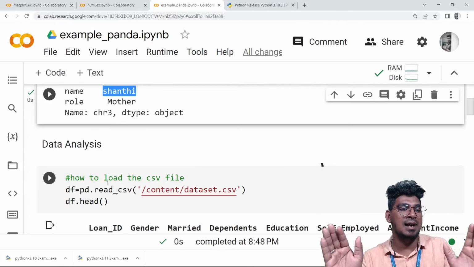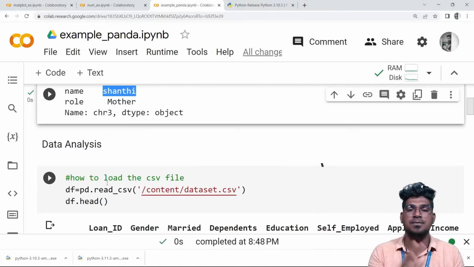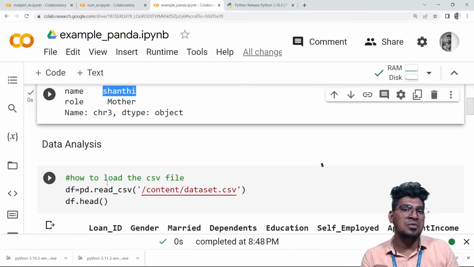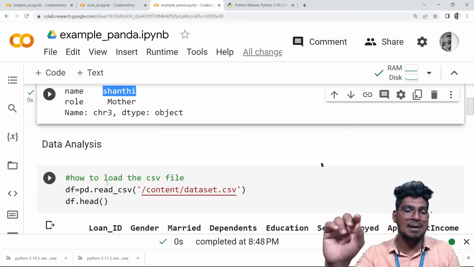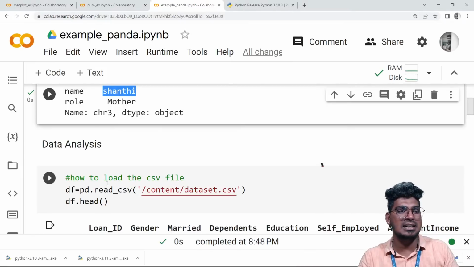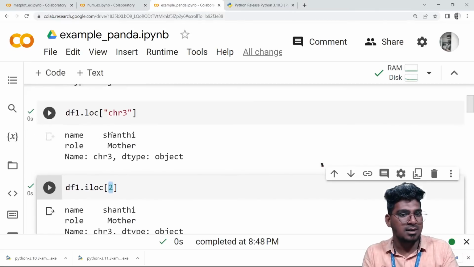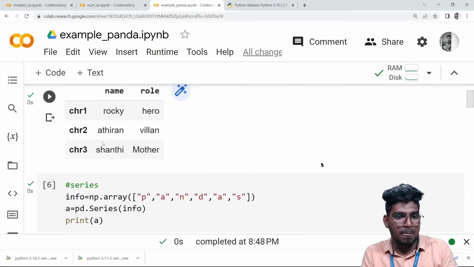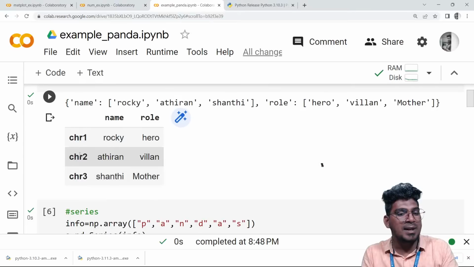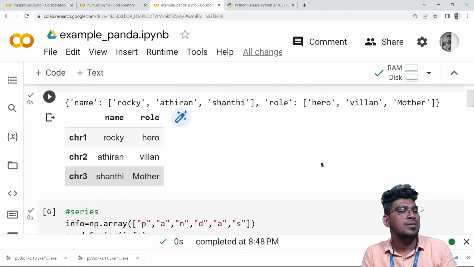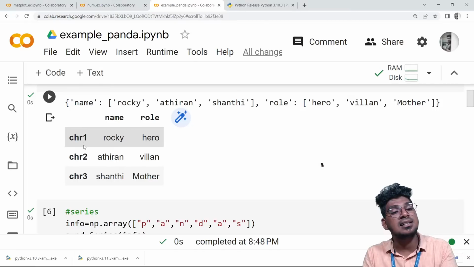Yeah, one person, Kalyan, asked a super question. The iloc function will help to access the index number, the particular entire rows of that index number. For example, here I mentioned 2. It is going to be 0, 1, 2. It will consider the index number only. It is not considering the name, but loc will consider the name here.